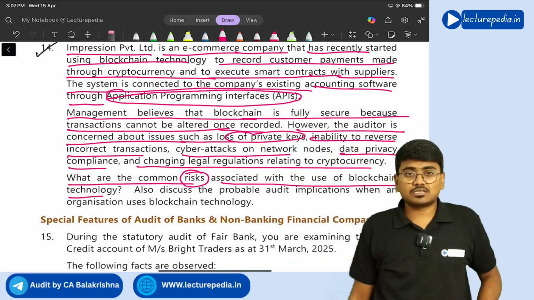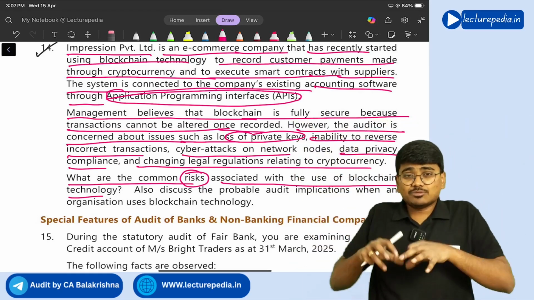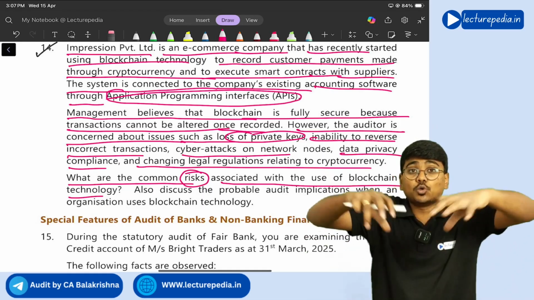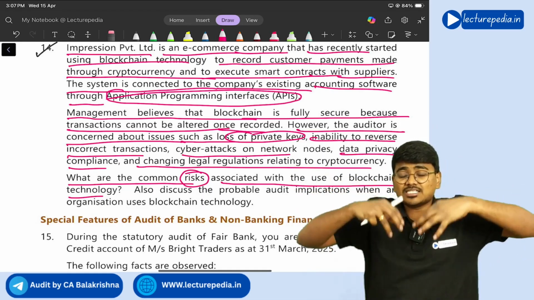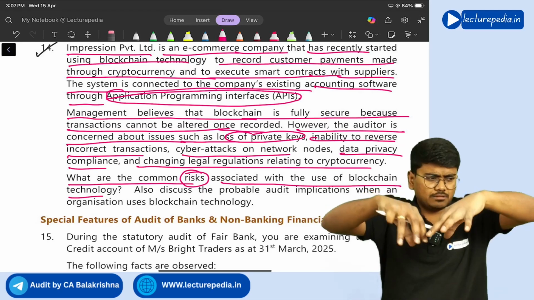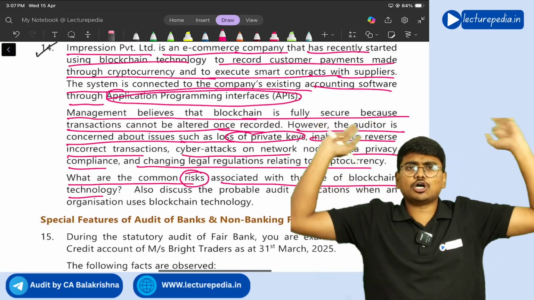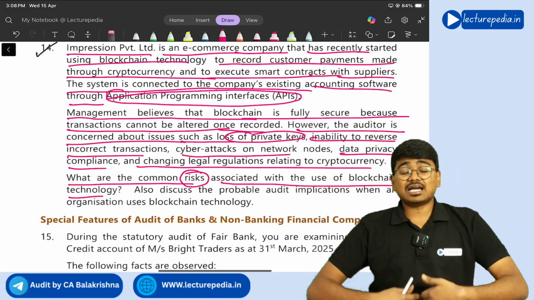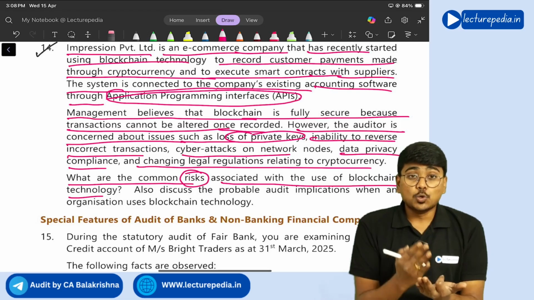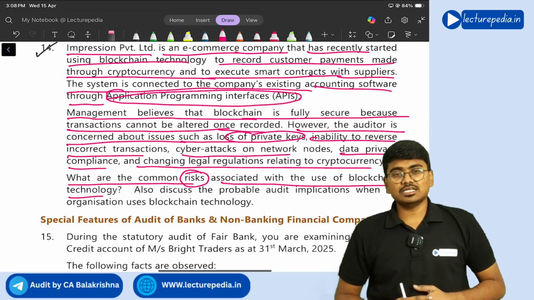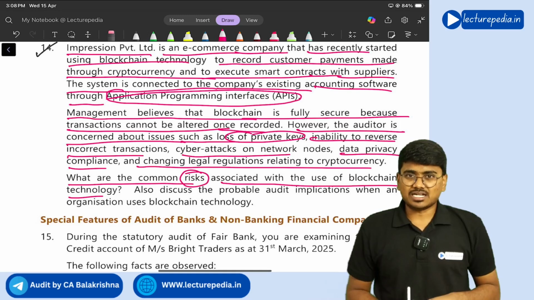That is also one of the risks. Another risk is that blockchain technology operates through nodes. Since these nodes are present across geographical areas, there is a high chance of losing confidentiality of the data. So these are some of the risks.